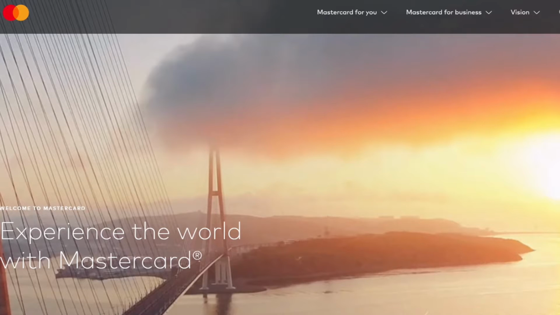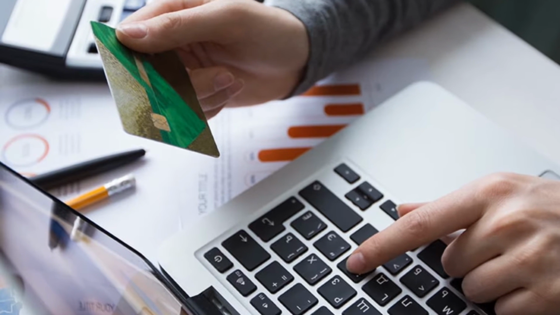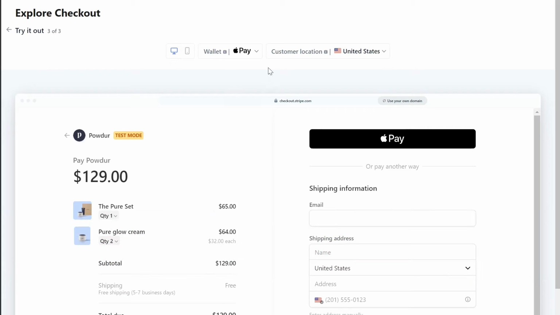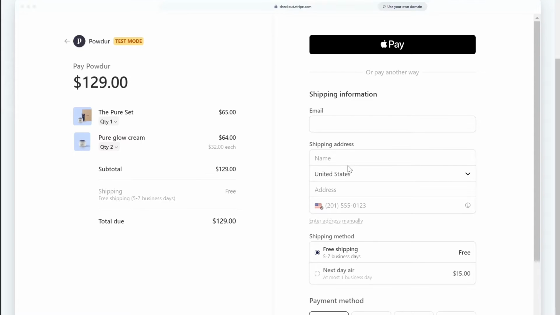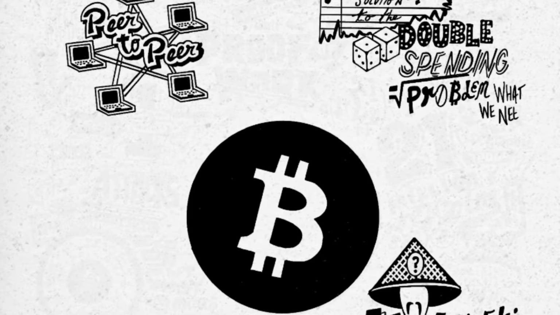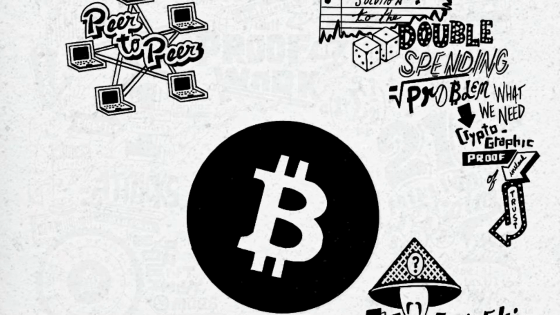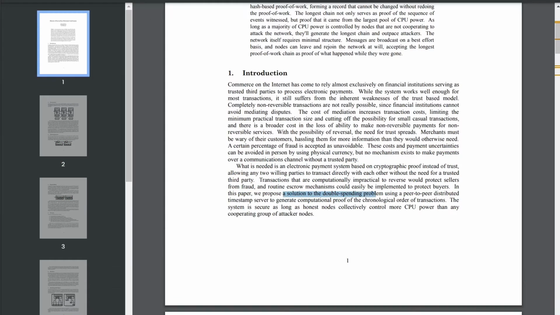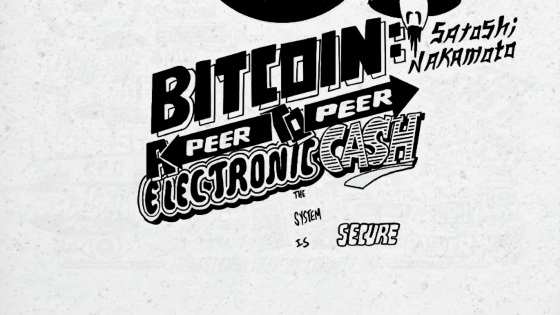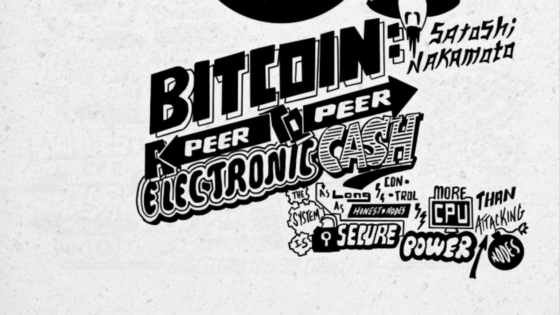First is the introduction. In today's world, the internet exclusively relies on third parties to process payments. Non-reversible transactions are not possible, so trust must increase for this. Merchants must take unnecessary information, including your name, email, etc., and fraud just becomes unavoidable at this point. What we need is an electronic payment system based on cryptographic proof instead of trust. And nothing like this existed prior to Bitcoin. The solution proposes a peer-to-peer distributed timestamp server to generate computational proof of the chronological order of transactions. The system is secure as long as honest nodes collectively control more computer power than cooperating, attacking nodes.